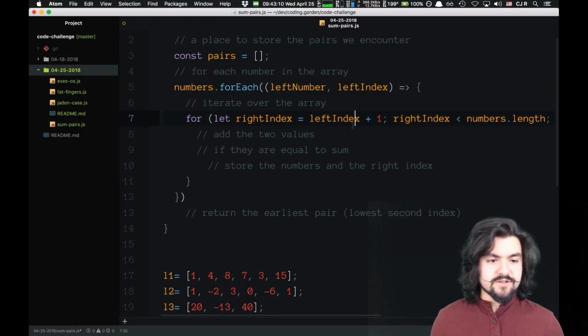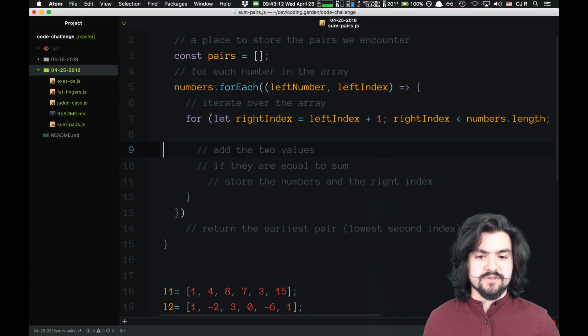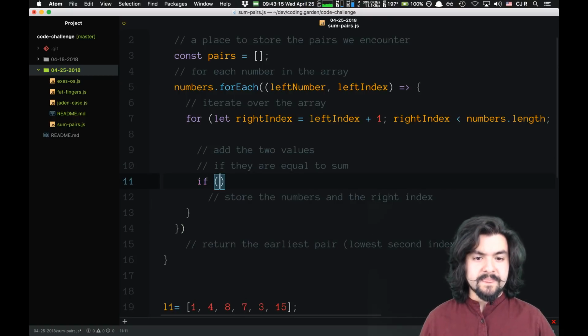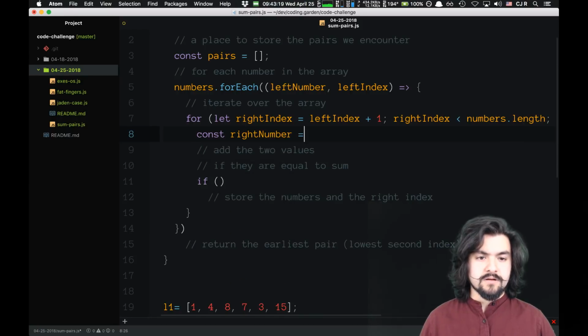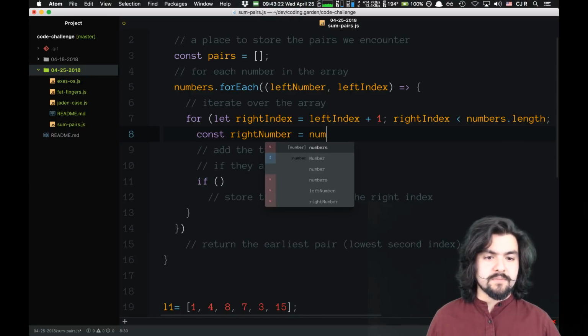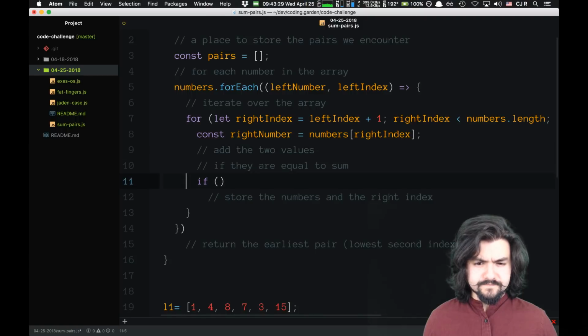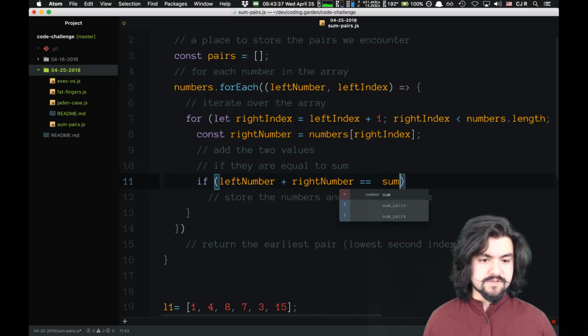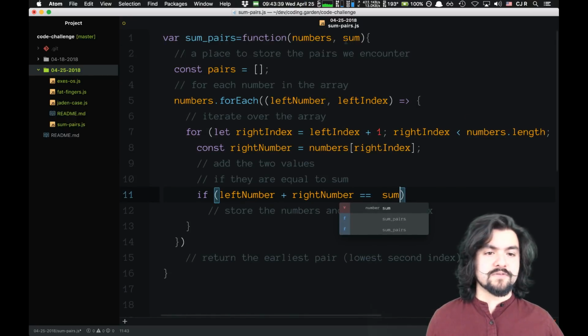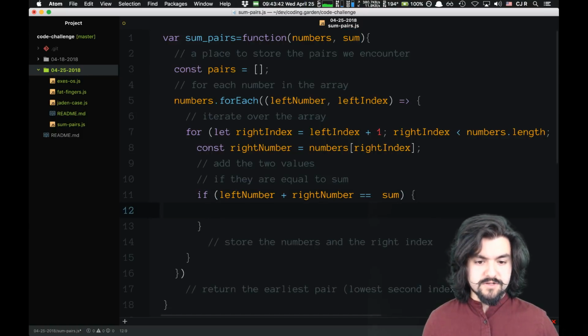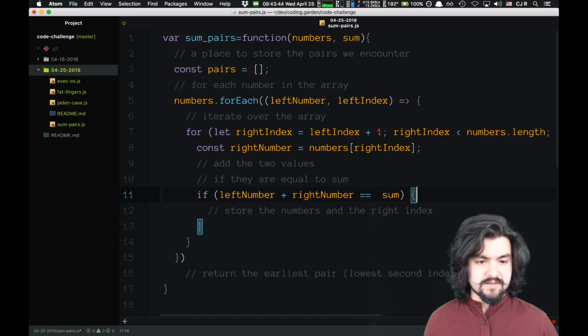So add the two values, and if they are equal to the sum. So let's just do that in an if statement. So if, and we can store the right number as numbers at the right index. If left number plus right number is equal to sum, and sum is the parameter that got passed into our function, then we want to store the numbers and the right index.